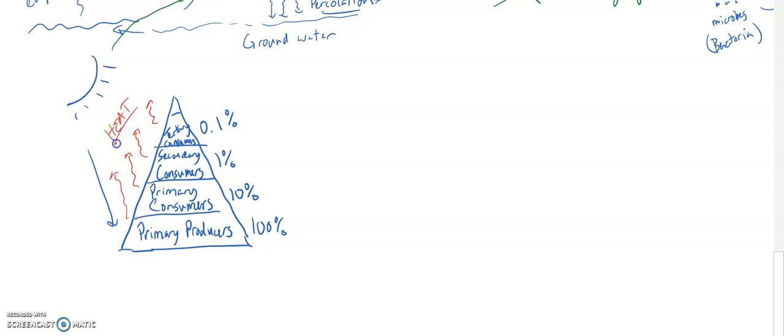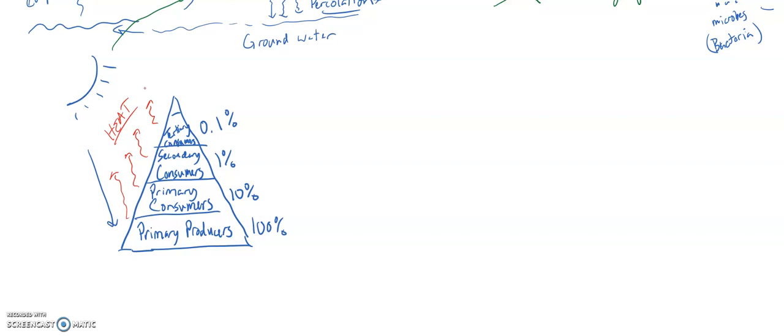And heat is for all intents and purposes, a useless energy for an ecosystem. All right, so that's our tending towards disorder. That's our second law of thermodynamics. The usable energy is getting used up and being released as unusable energy. All right, doesn't get created or destroyed. First law, it just changes form into unusable energy.